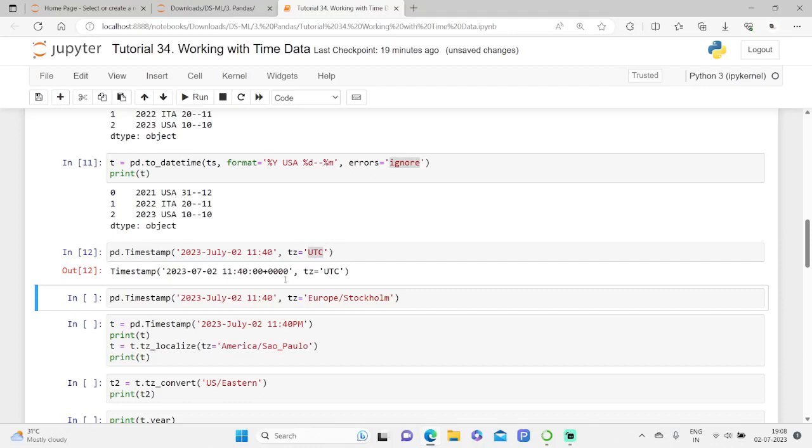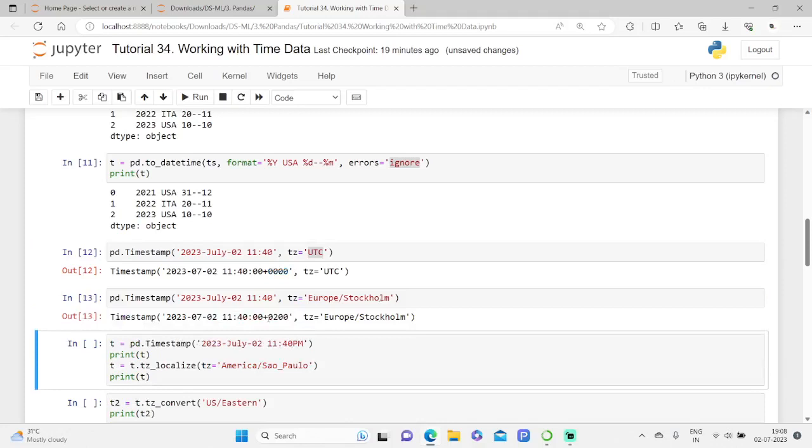And dear friends, of course, you can also make use of this one. When you use this function, kindly have a note of it. We get the Europe Stockholm time zone, which here is plus 00:00, which means there is no offset from UTC. If, for example, you specify something else, it is plus 02:00, which means 2 hours ahead of UTC.